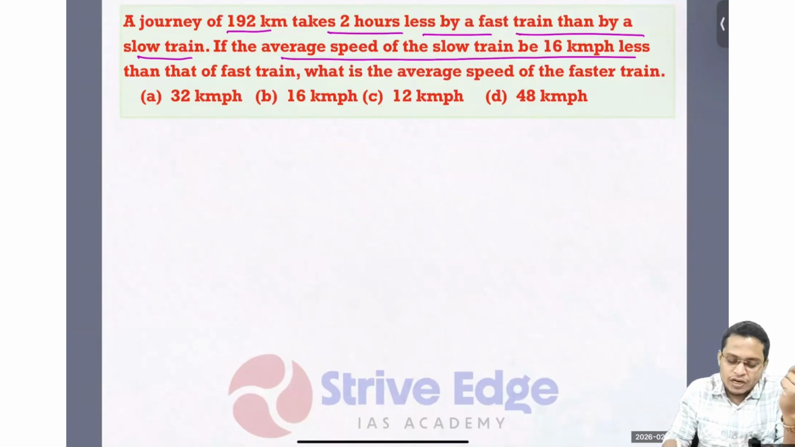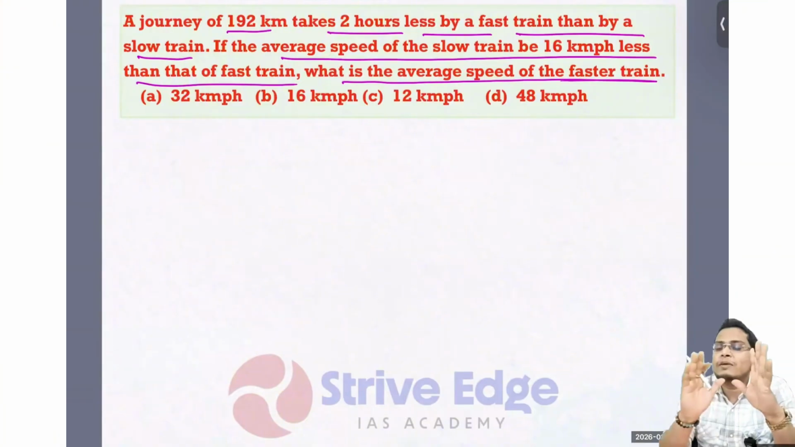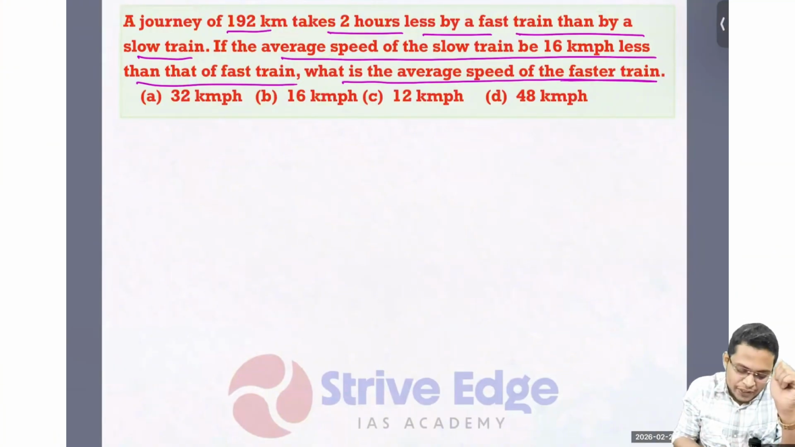If the average speed of the slow train is 60 kilometers less than that of the fast train, then what is the average speed of the faster train? So it is asking for the faster train, so whatever speed we have, it always has to be in the form of the faster train's speed. Let's say my speed of the faster train is SF.